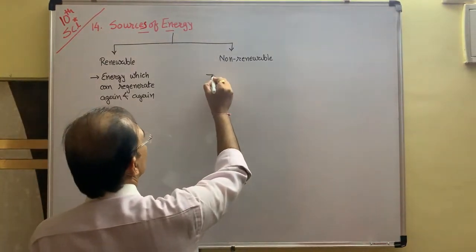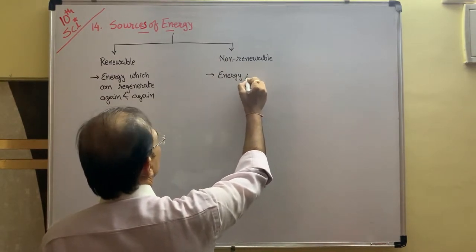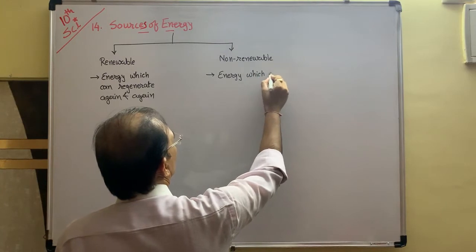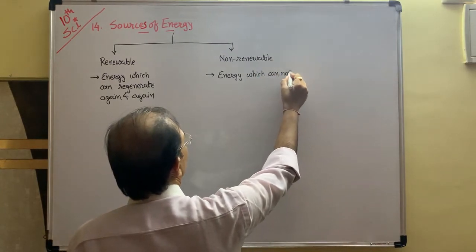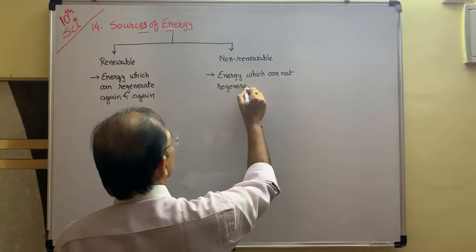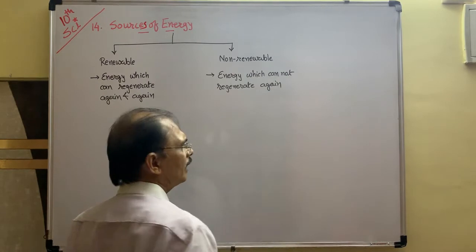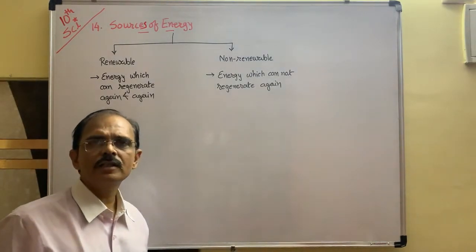Non-renewable sources of energy means energy which cannot regenerate. Once it is exhausted, it cannot regenerate again.